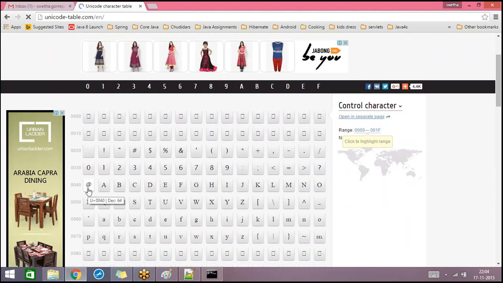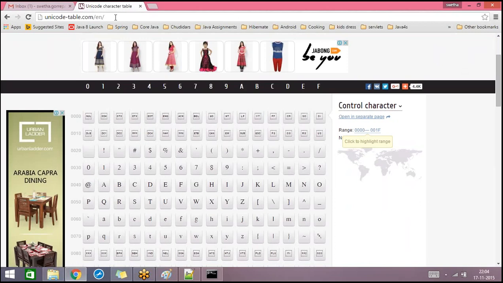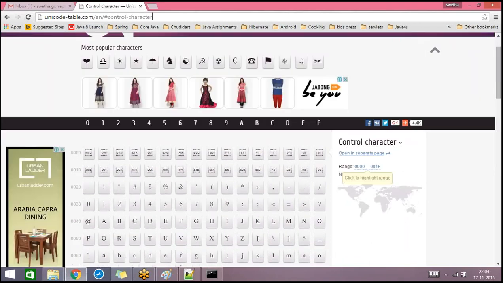Every character. If you see in this link, I am sharing this link in chat. You can check with this. I think there is some problem with this window. I am not able to access the attendees list and chat window also. Okay, later on I'll send you this link through mail. In this link, you can check the Unicode for every character.